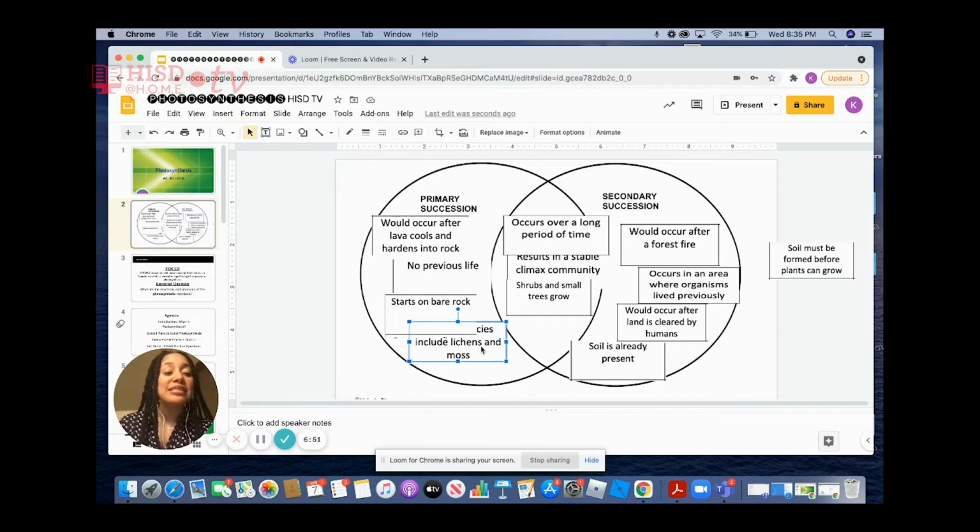And then our last one says soil must be formed before plants can grow. Is that primary succession, secondary succession, or do plants in both need soil? Yes, regardless of what we're talking about, plants, they need soil. So this is both.